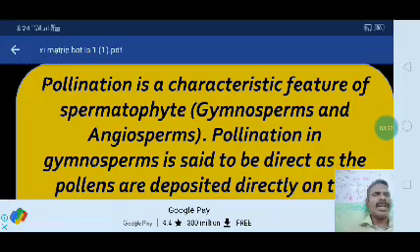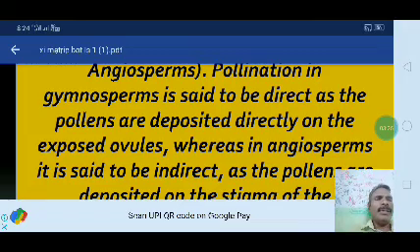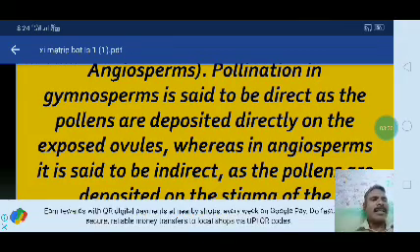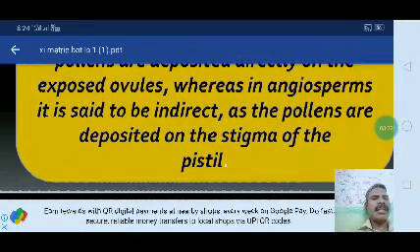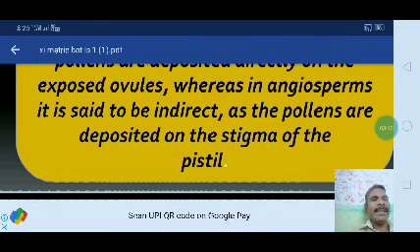Pollination in gymnosperms is said to be direct, as the pollens are deposited directly on the exposed ovules, whereas in angiosperms it is said to be indirect, as the pollens are deposited on the stigma of the pistil.